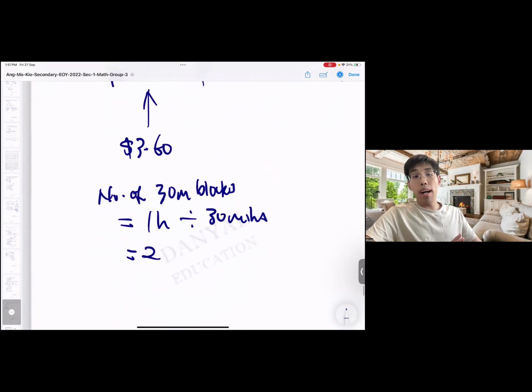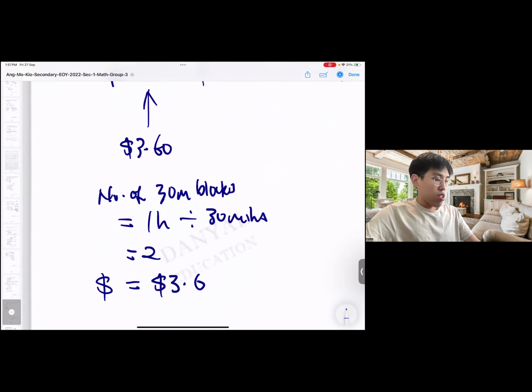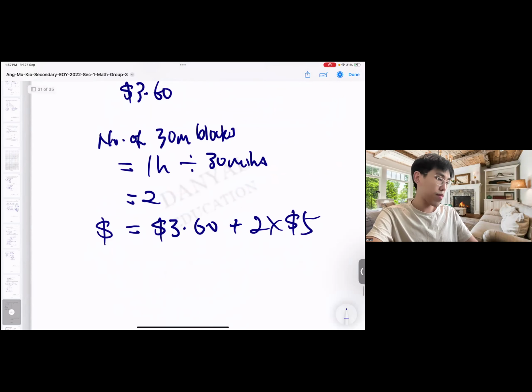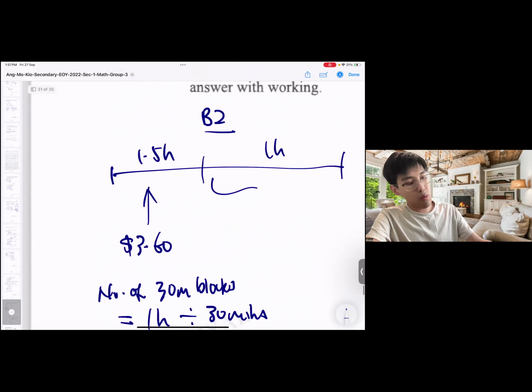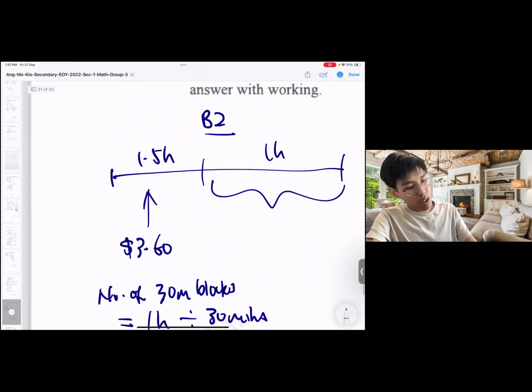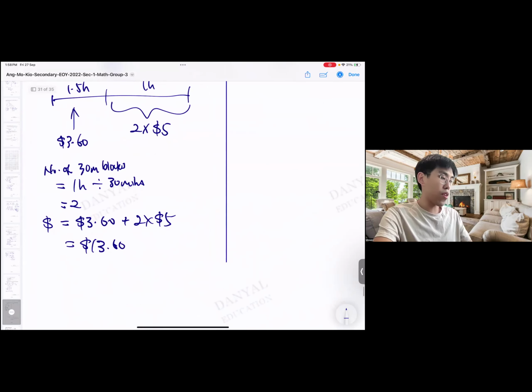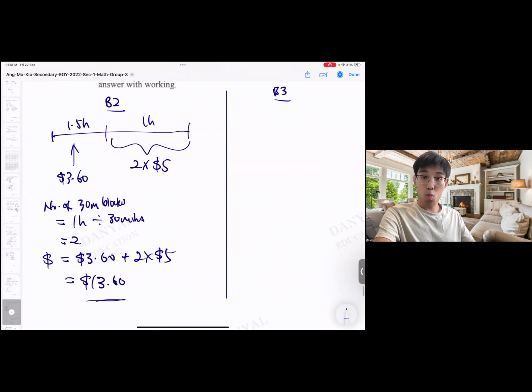But these 2 blocks of what? 2 blocks of 30 minutes, right? That means the amount will be the 3.60 in front plus 2 blocks of $5. That means this one will be 2 times $5. Okay, so this is for B2.